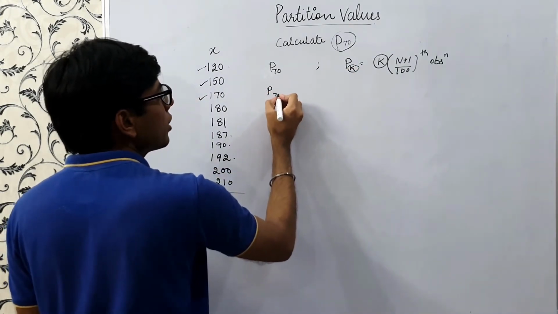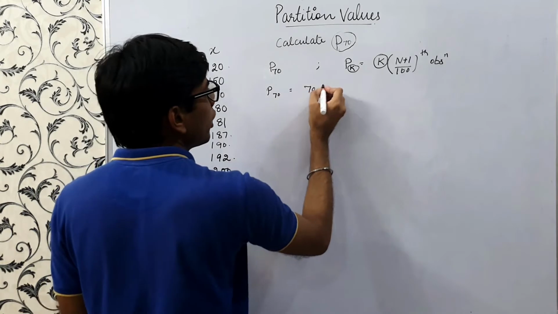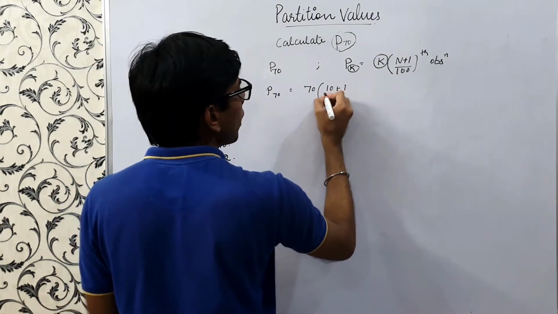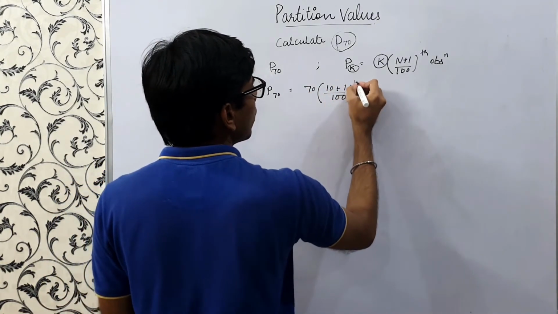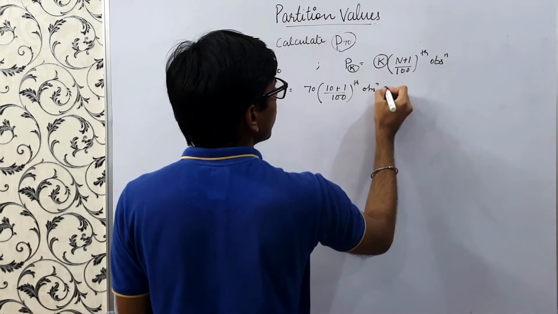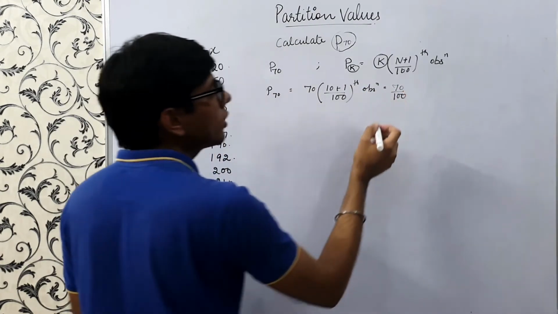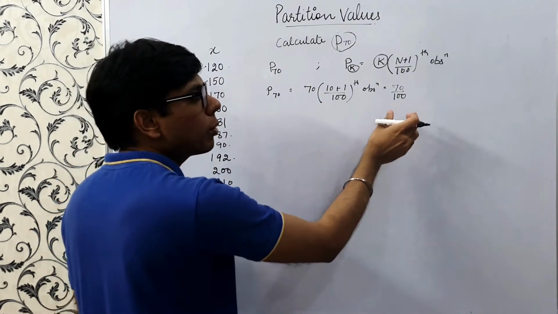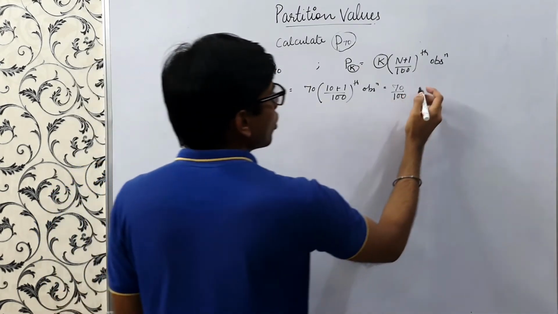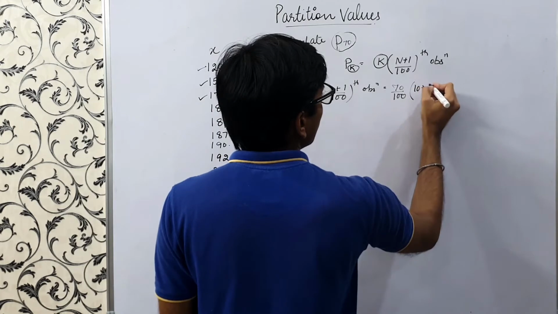So P70 is 70 into 10 plus 1 by 100th observation. This factor 70 by 100 is 0.7. What does that mean? That 70% of the observations are less than or equal to P70.